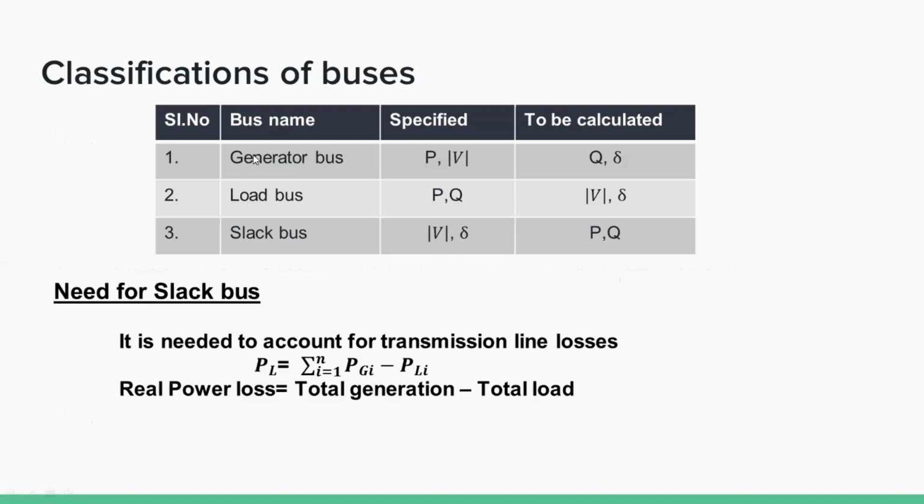Now let's see the buses in the power system. In the previous class we discussed buses. Here the incoming lines and the outgoing lines are connected at the bus. A bus is a node. Here the voltage ratings are constant. Now the classification of buses. The buses are mainly classified into three types: generator bus, load bus, and slack bus. Another name for the slack bus is swing bus or reference bus.